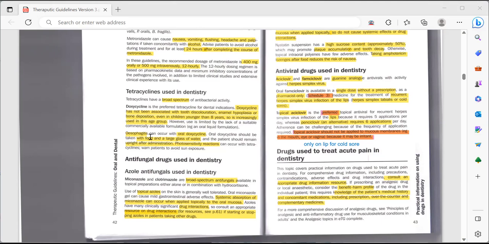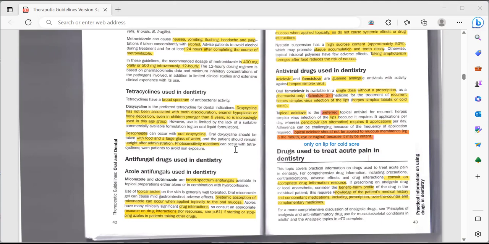So the side effect of doxycycline is esophagitis, and oral doxycycline should be taken with food and a large glass of water. Previously, we studied that the other ones, like phenoxymethyl penicillin and the penicillin, we should not be taking with the food because that can impair its absorption. But with the doxycycline, you take it with the food and a large glass of water, and the patient should remain upright after administration.